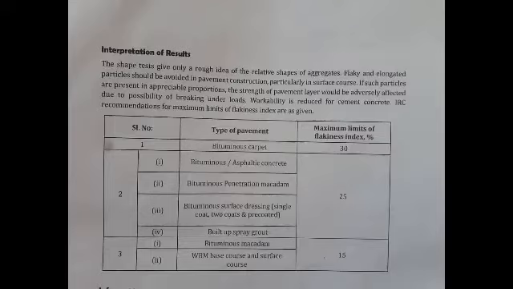22.72%. So lastly, to conclude the experiment, from the data we have got, the aggregate sample can be used for bituminous carpet, bituminous or asphaltic concrete, bituminous penetration macadam, bituminous surface dressing, which can include single coat, 2 coats and pre-coated, and built-up spray grout, as the average values for the flakiness and elongation are above 15%.